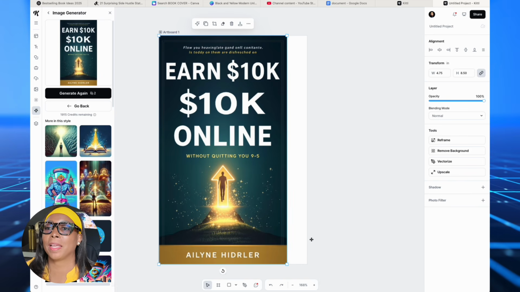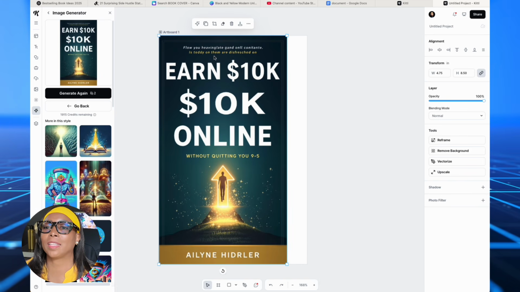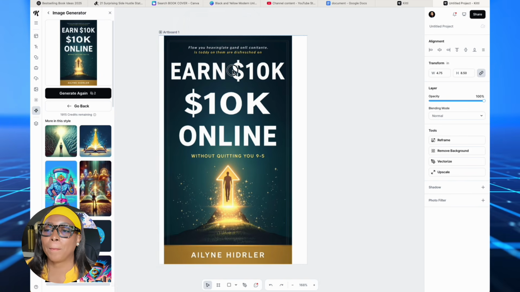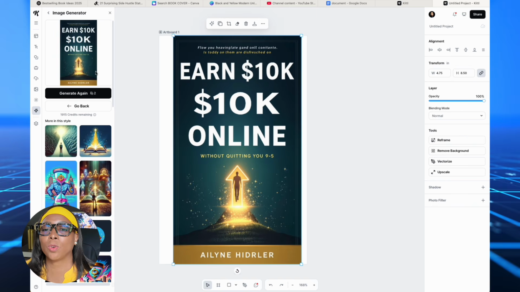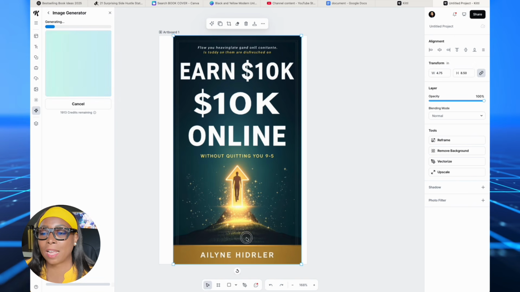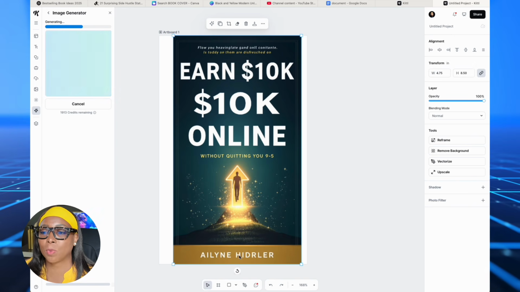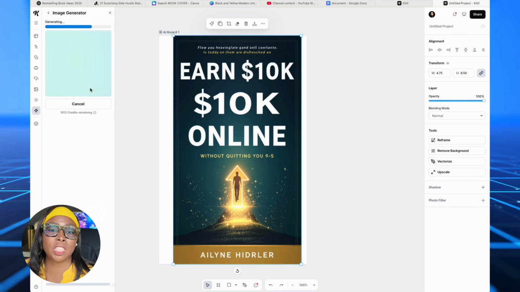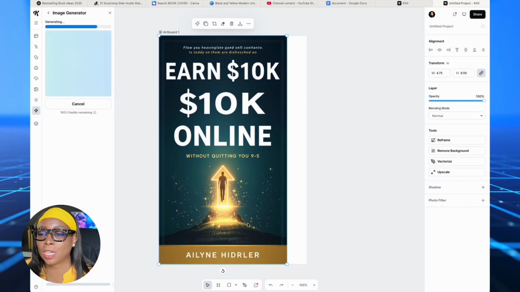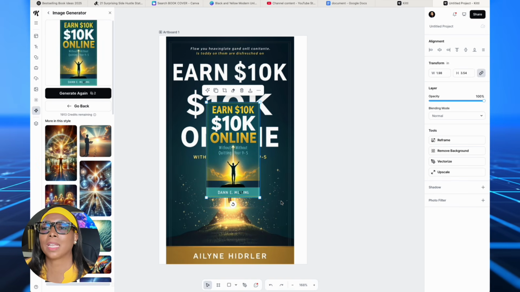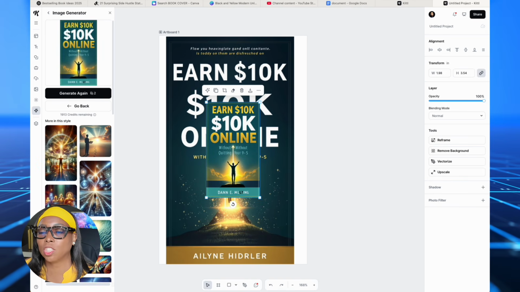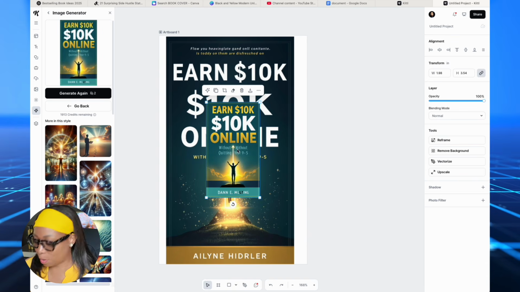Obviously, that's not my name. And it has some weird text up top, but you get the gist of it. So you can tweak the prompt or you can regenerate. And what I would do is just put a box over this and replace it with my name, or keep regenerating until I get an option that meets my needs, or I can drag it so that it doesn't even show on the page. Let's look at this other one that we just got.